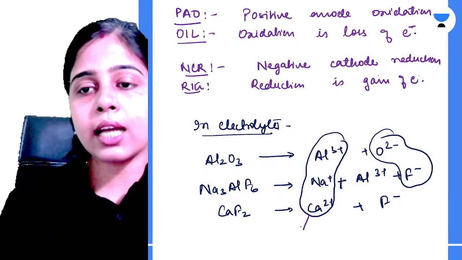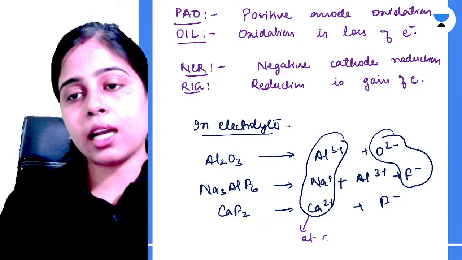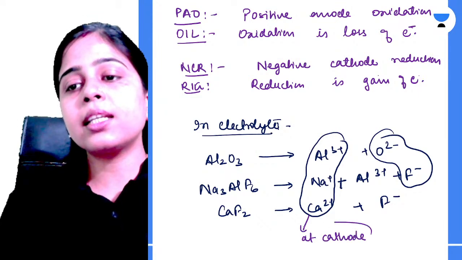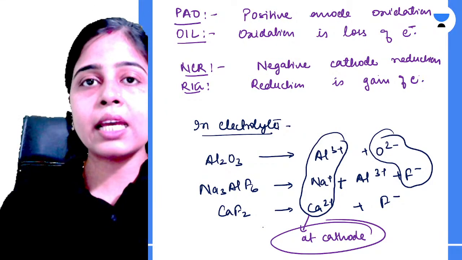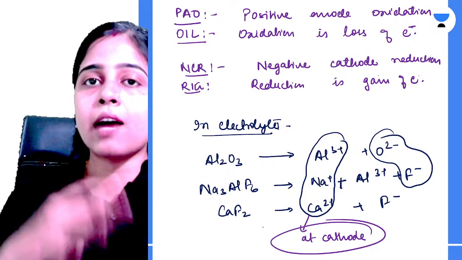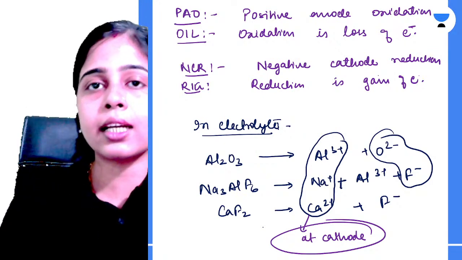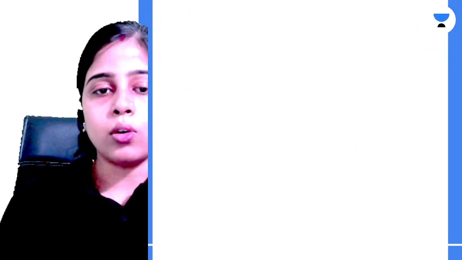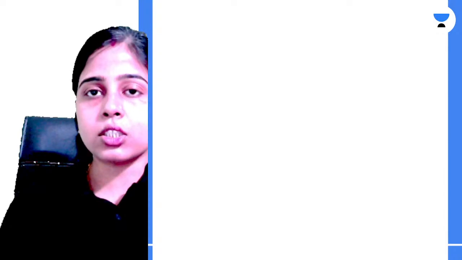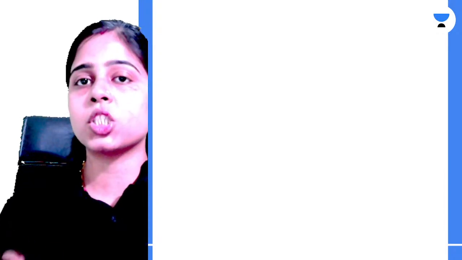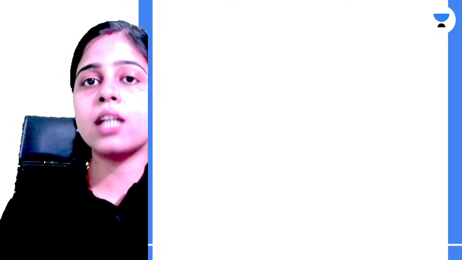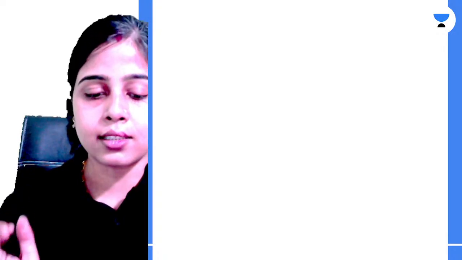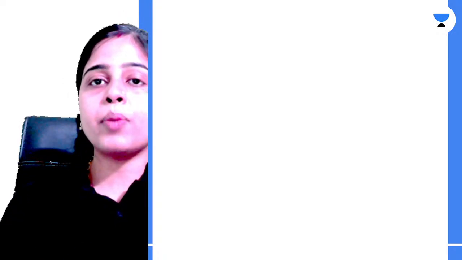So ये तीनों cation कहाँ जाना चाहेंगे? At cathode. लेकिन क्या तीनों कैथोड पे पहुंच के खुद को डिस्चार्ज कर पाएंगे? Will they be able to discharge themselves after reaching the cathode, every cation? So the answer is no. Every cation will not get discharged. सारे cations का यहाँ पे discharge नहीं होगा कैथोड पे. Only that cation will get discharged which comes in the lower position in the reactivity series. Okay? So preferential discharge.